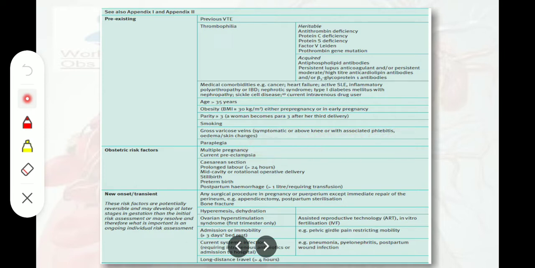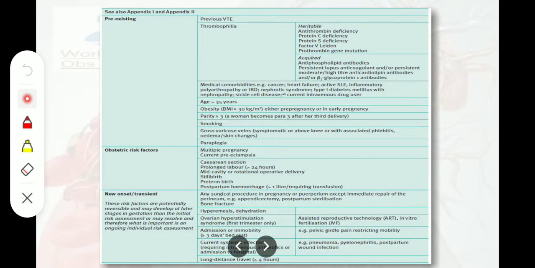Okay, now certain obstetric risk factors include multiple pregnancy, current preeclampsia, cesarean section, prolonged labor that is more than 24 hours, mid-cavity or rotational operative delivery, stillbirth, preterm birth, and postpartum hemorrhage of more than 1 liter requiring transfusion. Then we may have certain new onset or transient risk factors. These factors are potentially reversible and may develop at later stages in gestation than the initial risk assessment, or may resolve, and therefore what is important is an ongoing individual risk assessment.